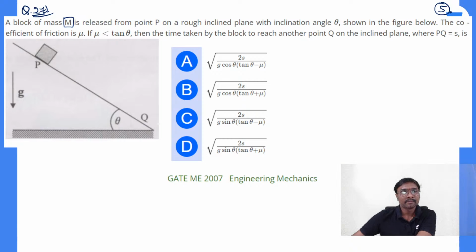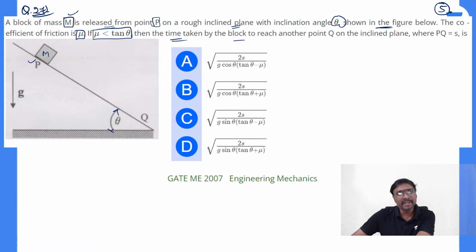That is better. A block of mass m is released from the point P on a rough inclined plane, right? So this is your rough inclined plane. At this point P it is released, that block of mass m, with an incline which is inclined at an angle of theta, shown in the figure below. The coefficient of friction is mu. If that mu is lesser than tan theta,